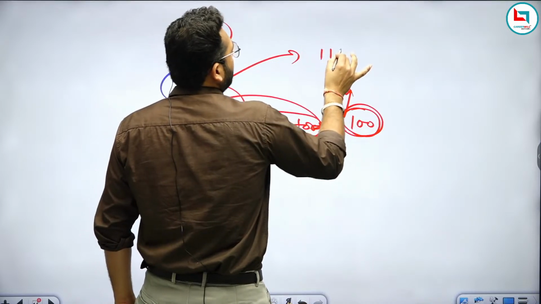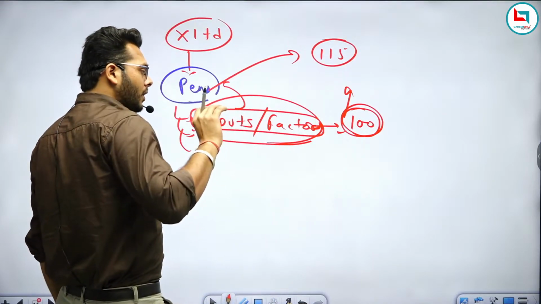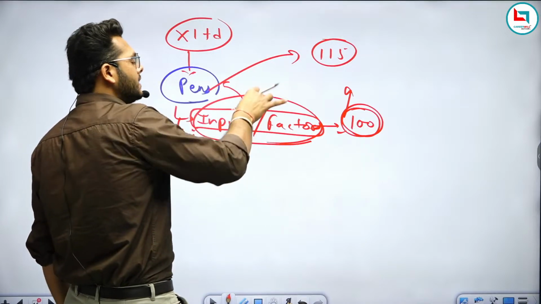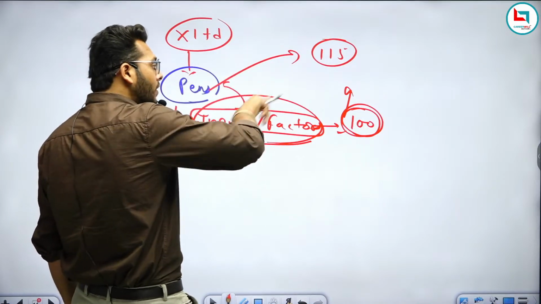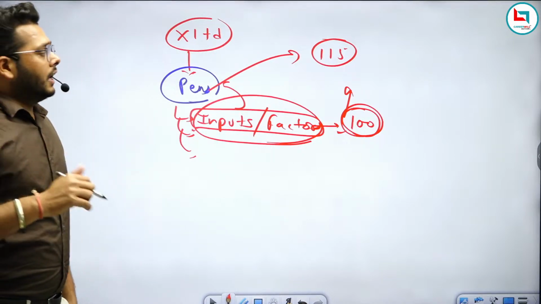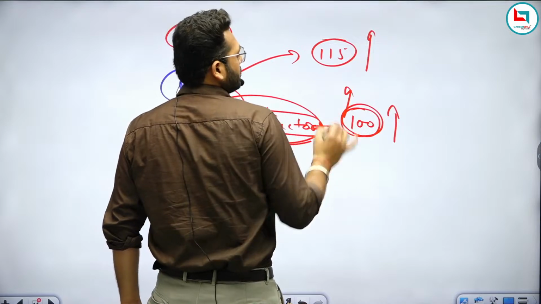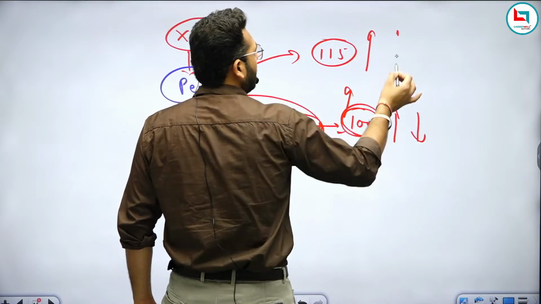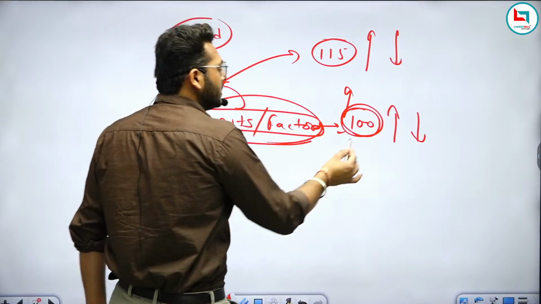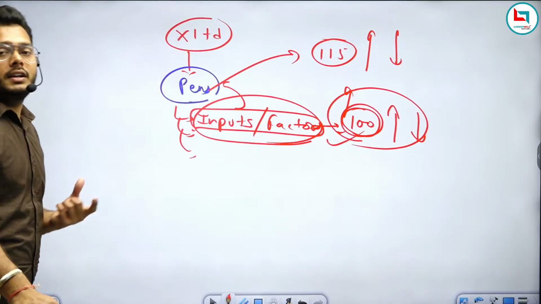Let's say 115 rupees, right? So whatever the prices of the factors that arise in the manufacturing of the pen will decide the final price. If the factor prices increase, the market price will also increase. If they decrease, the market price will also decrease. It means it totally depends on the factor pricing, right? This is the meaning of factor pricing.